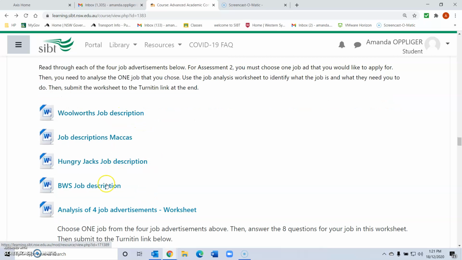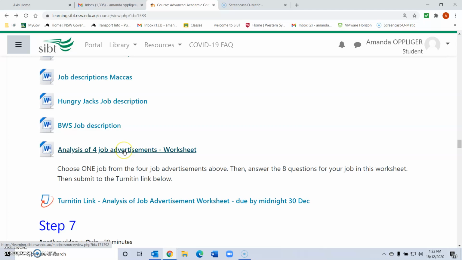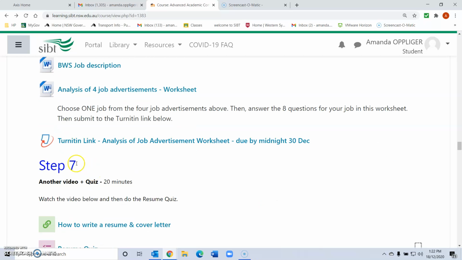You read these 4 and you must choose one job advertisement that you are going to apply for. And then in the worksheet, you answer questions to analyze your job. And you save that to your computer and you submit it here to the Turnitin link. Remember, everything's due by midnight 30 December.